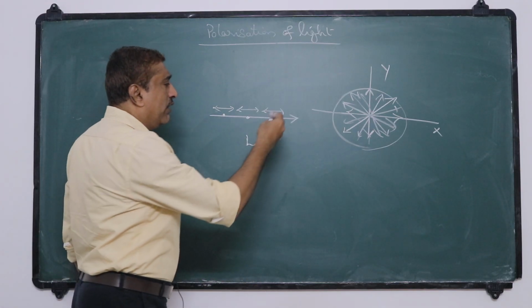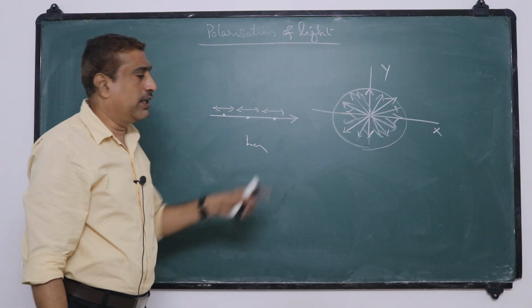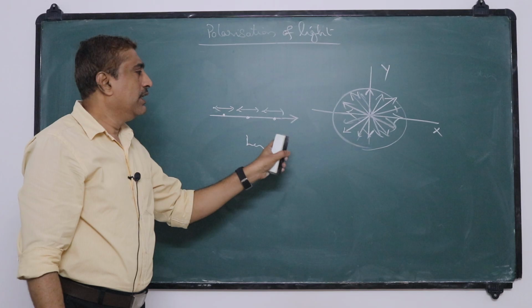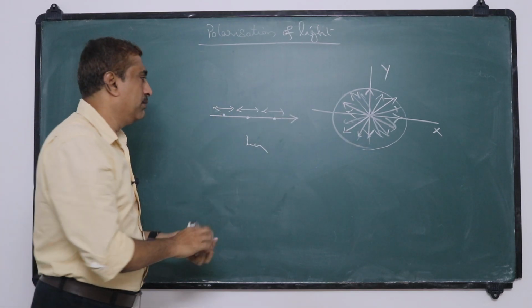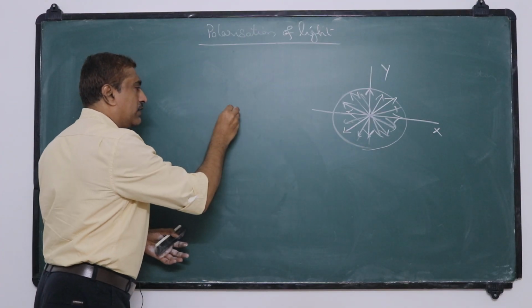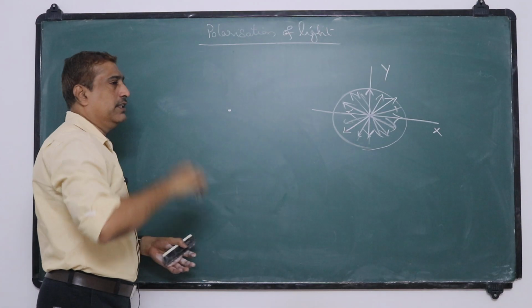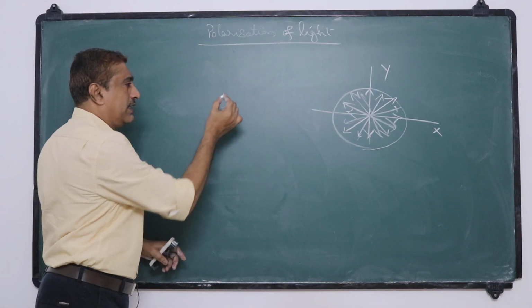So when we observe a longitudinal wave around the direction of propagation, the vibrations appear to be the same in any direction. Suppose in this case also the z-axis is the direction of propagation, then the particles vibrate along the z-axis.